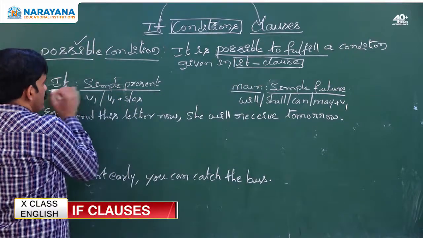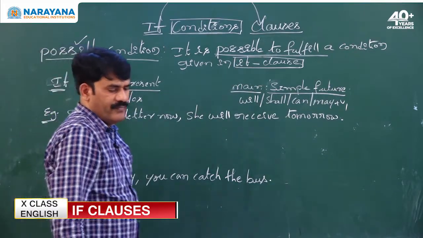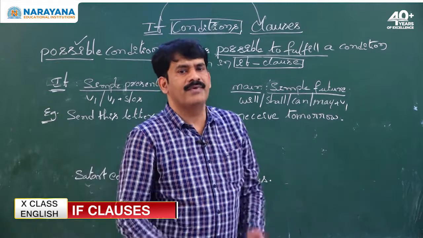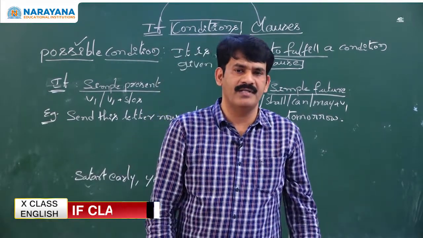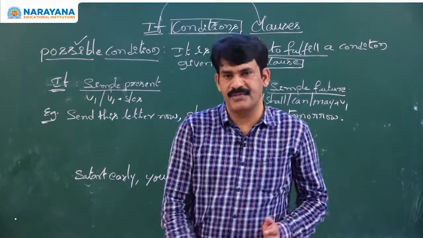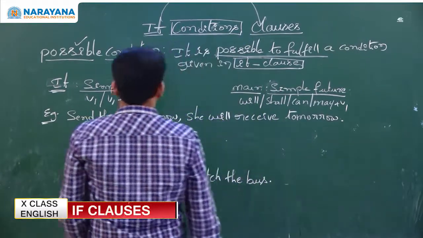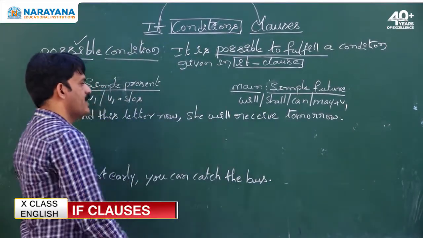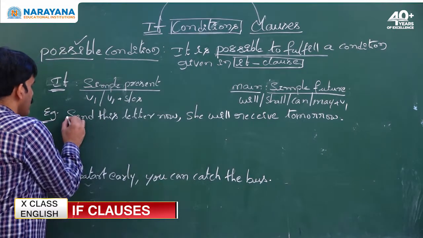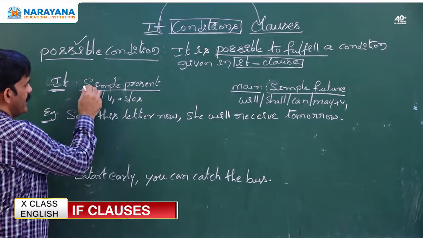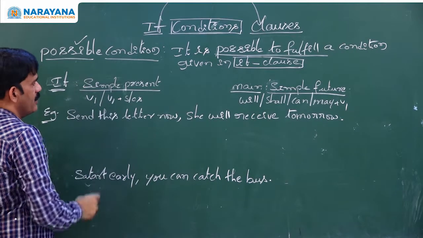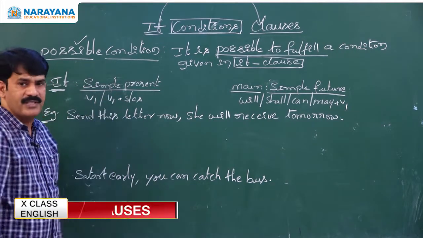What is the structure of possible condition? How many clauses do we have? We have two clauses. They are the if clause and the main clause. The if clause is called the subordinate clause, the main clause is the principal clause, whatever you call it. In the if clause, the tense of possible condition must be simple present.